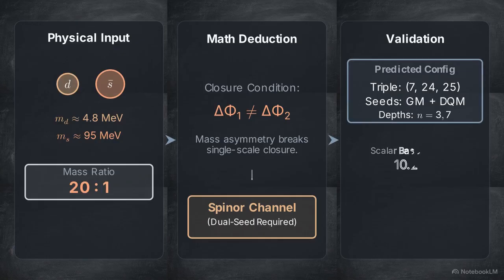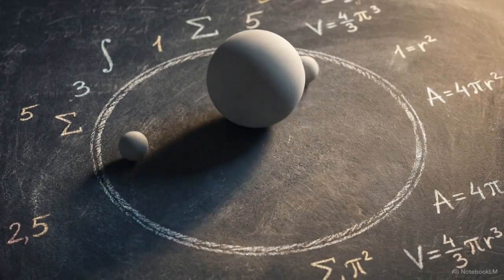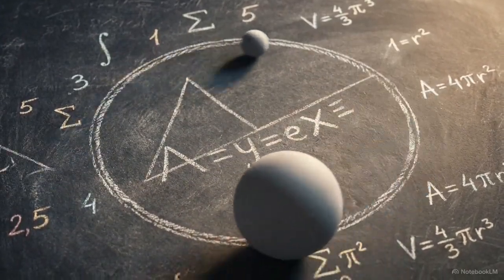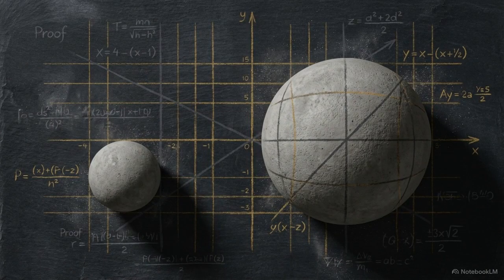Upon computational testing, that precise configuration returned a level 1 error rate of 0.0053%. This sequence did not tune a formula to find the mass. It evaluated the initial physical conditions of the quarks, computed the necessary recursive geometry, and confirmed that the resulting structure naturally yielded the physical mass.